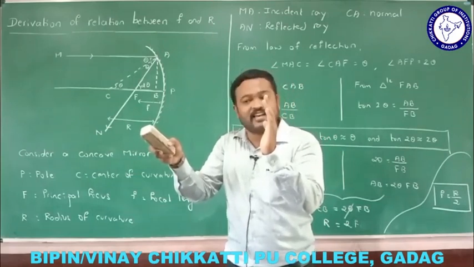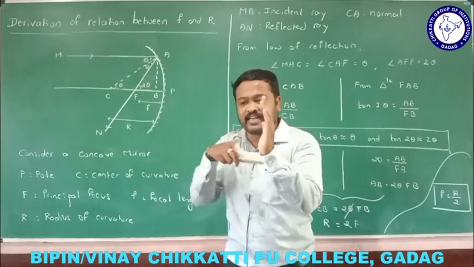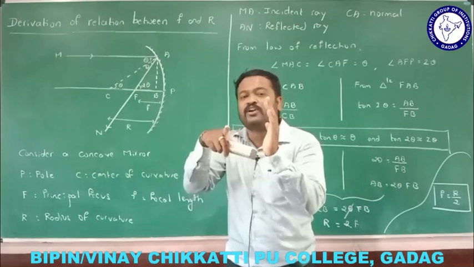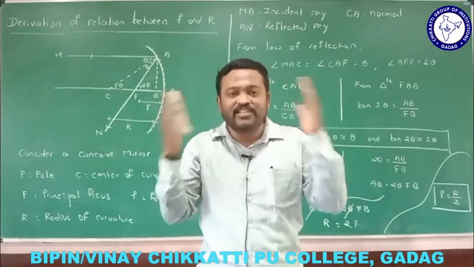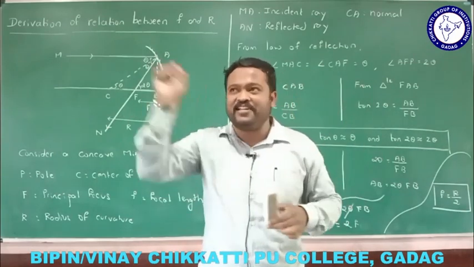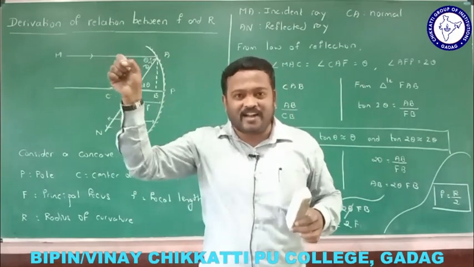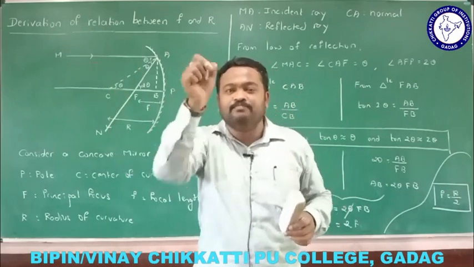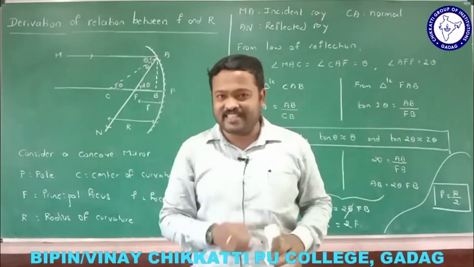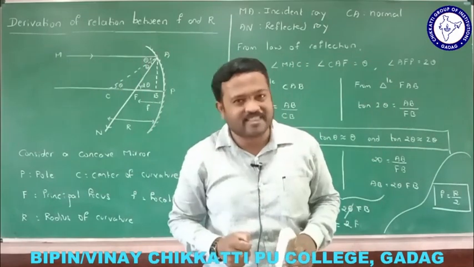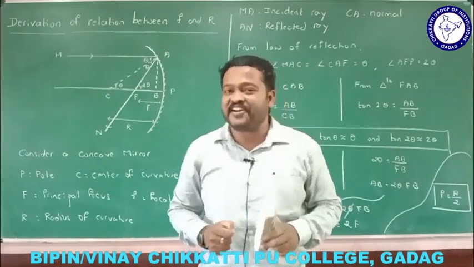Where is the focus? Exactly at the middle, so this is the principal focus. That is how we need to understand it. If you imagine a sphere, the center we get is the center of curvature, and exactly midway we get the principal focus. That is the relation between focal length and radius of curvature.